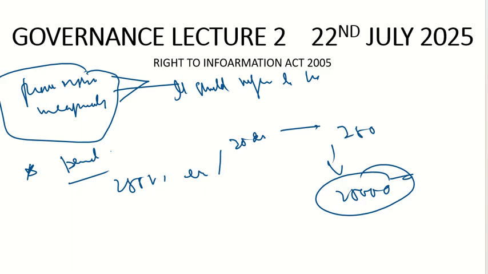for example, if you are seeking information from public information officers, then the Central Information Commission and the State Information Commission can also recommend disciplinary actions against them. This is only the fine which is talked about, and the State Information Commission and the Central Information Commission can also implement various disciplinary actions on them if they deny the information.